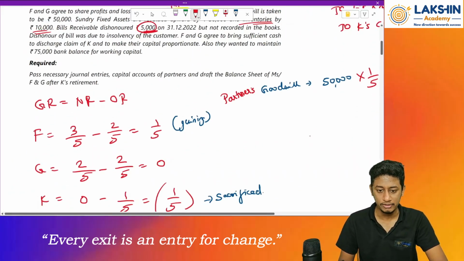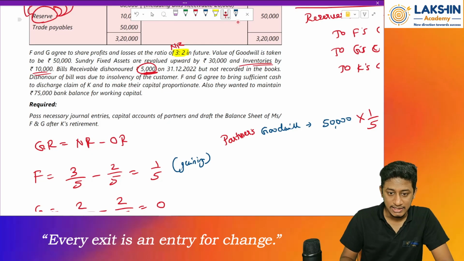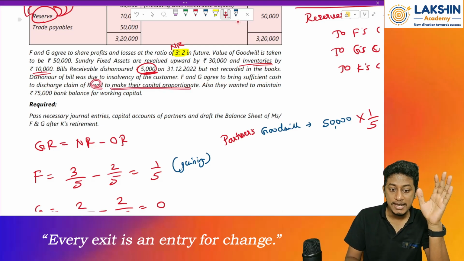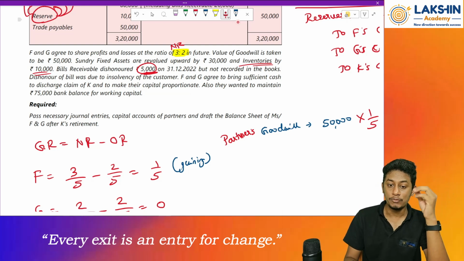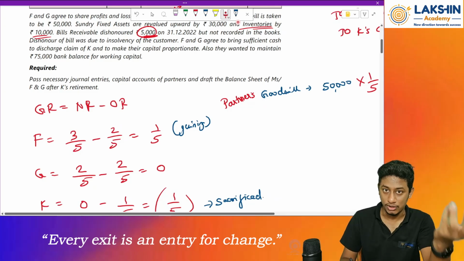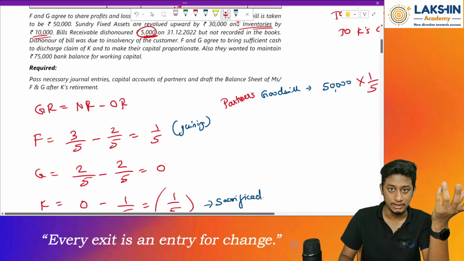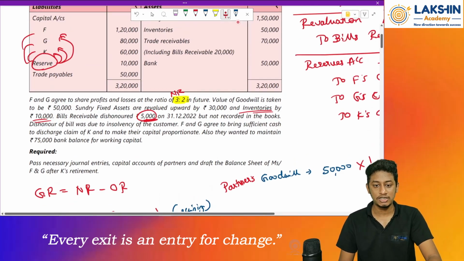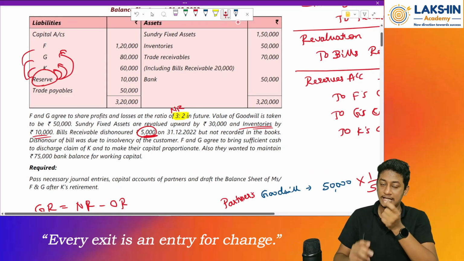Now, they have given us that F and G agree to bring sufficient cash to discharge the claim of K. Okay. Now we don't know what is the claim of K. Keep it on hold. And to make their capital proportionate to 3:2, we should know what is the total capital. Without knowing the total capital, we cannot find out the proportionate capital. So first we will find out the capital value. But as per the question, they have not given us the new capital value.